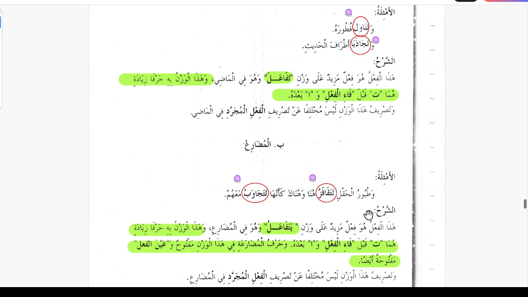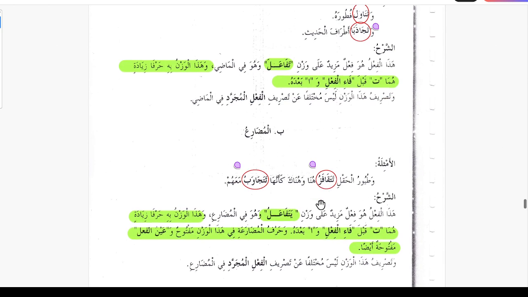So the explanation of the present tense of this group is: hadha al-fi'lu huwa fi'lun mazidun ala wazni yatafa'alu. This verb is a mazid verb on the pattern of yatafa'alu, wa huwa fil mudari', and this is in the case of the present tense. Wa hadha al-wazn bihi harfa ziyadatin, and here we are adding two additional letters: ta before the fa kalima of the verb, and alif after it.